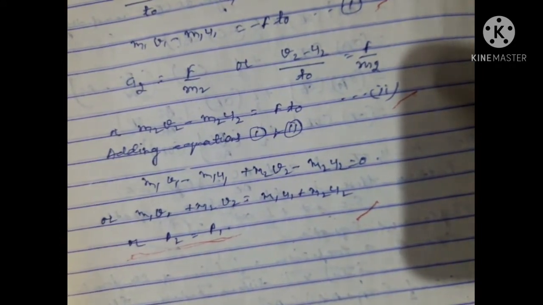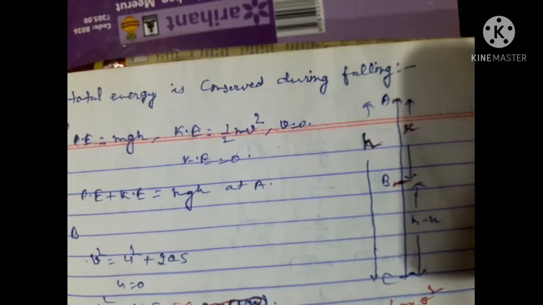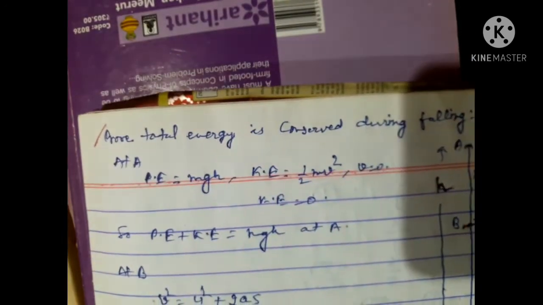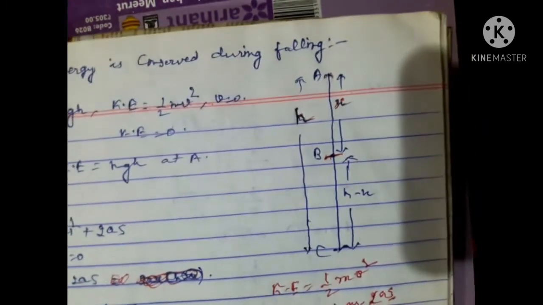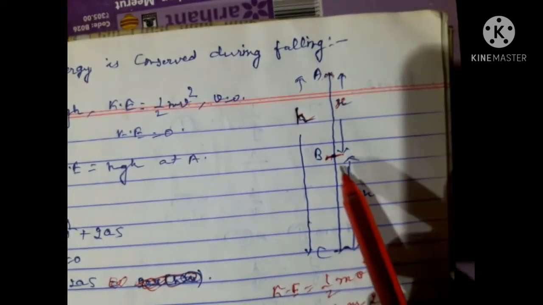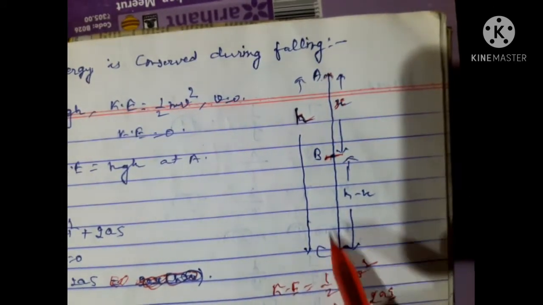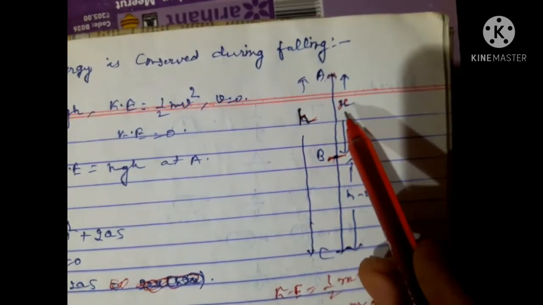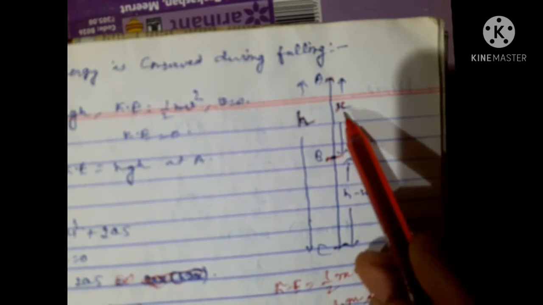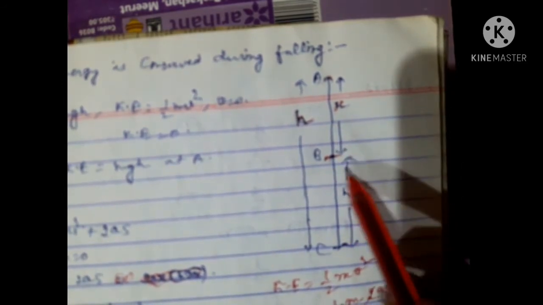Now the next thing we want to discuss: prove that total energy is conserved during falling. Here I have drawn a figure. From here to here this is x, and the total height from A to C is h. Subtracting x from h, the distance from B to C is h minus x.